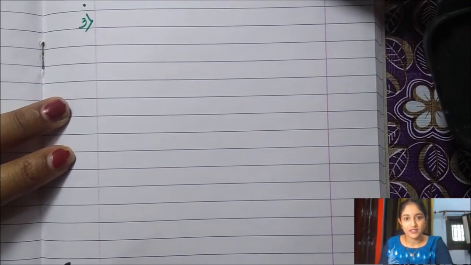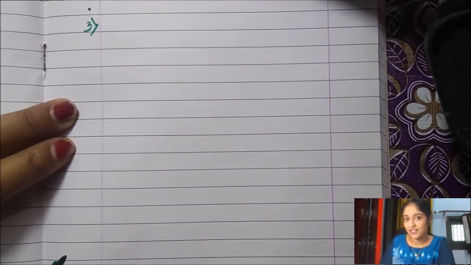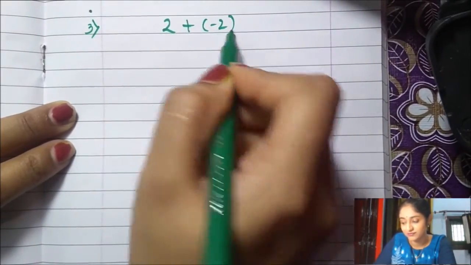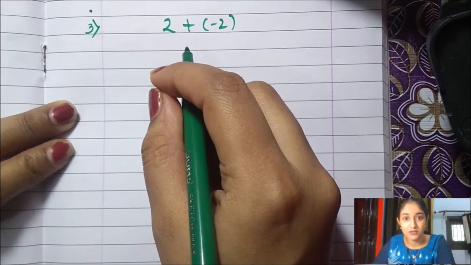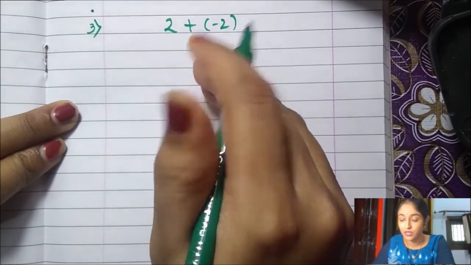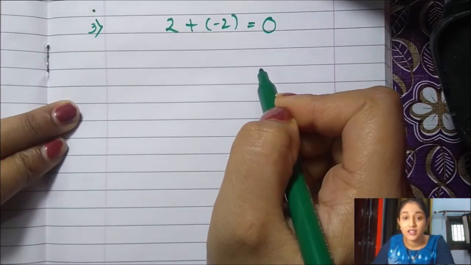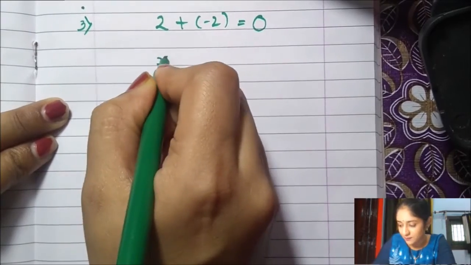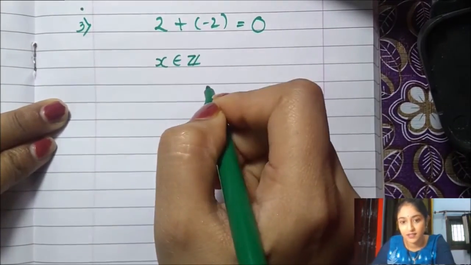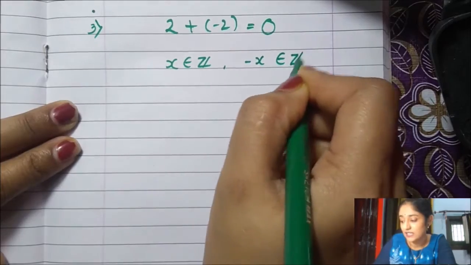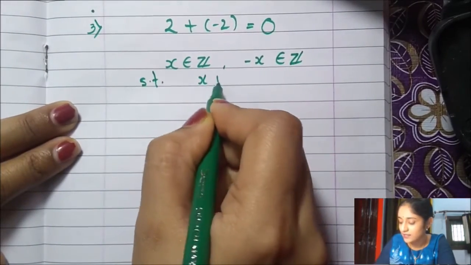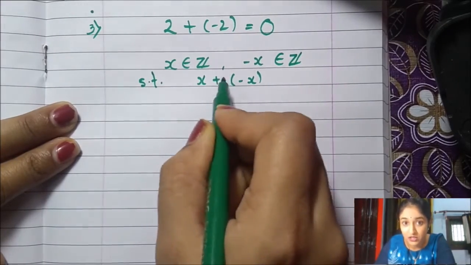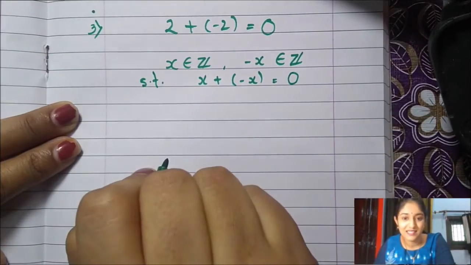Let's talk about the opposites. What happens in numbers? In numbers, if we have 2 and we add minus 2, 2 and minus 2 are kind of opposites. If we add 2 and minus 2, it gives the result 0. Remember that 0 is the identity. For any integer x, there is minus x in integers such that x and minus x, when added together with our main operation, give the identity 0.